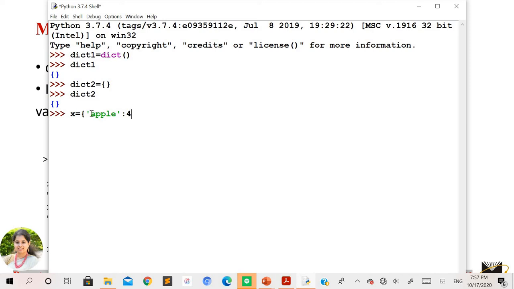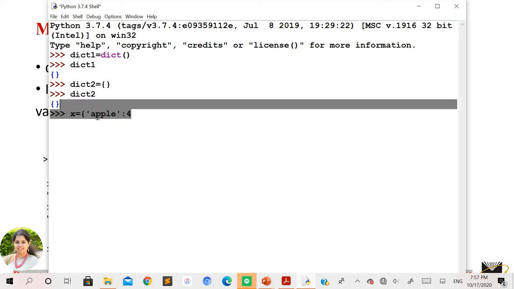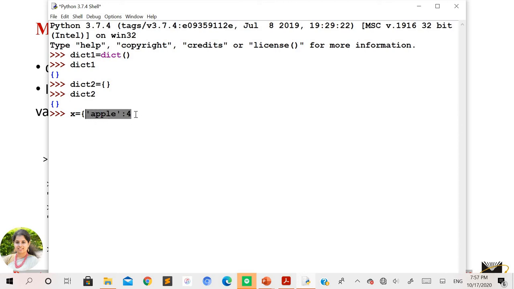It is not mandatory that the key should always be a string while the values are always integers. No, you can take the vice versa as well. You can have keys as numbers and values as strings. The choice is left to you depending on what kind of values you want to store in the dictionary. However, the keys need to be unique. Together this is one element of the dictionary. Apple with the value 4 is one element of the dictionary. You can add as many elements as you want. How do you separate the elements in a dictionary? With a comma.